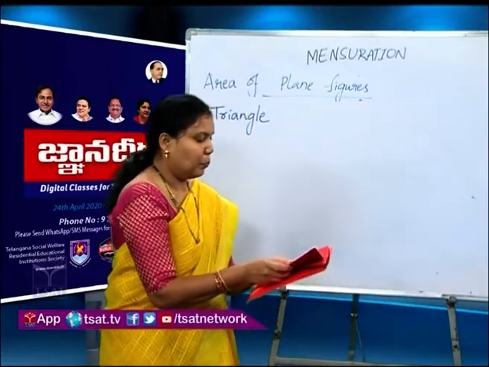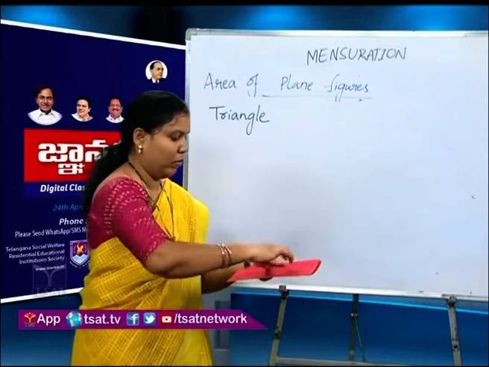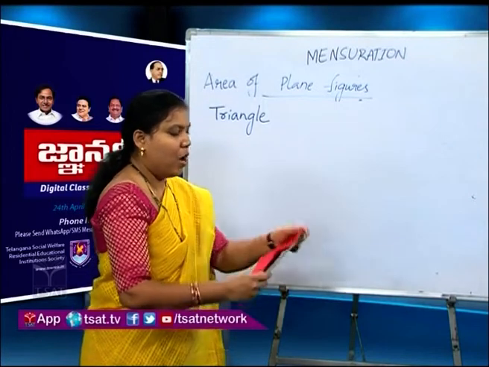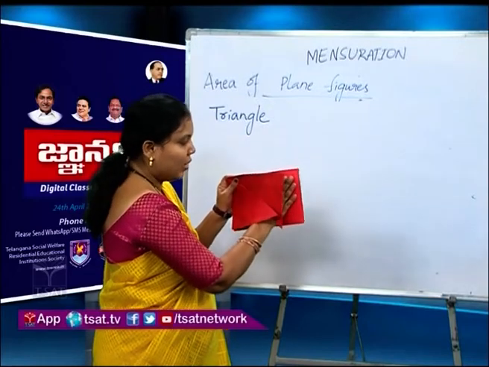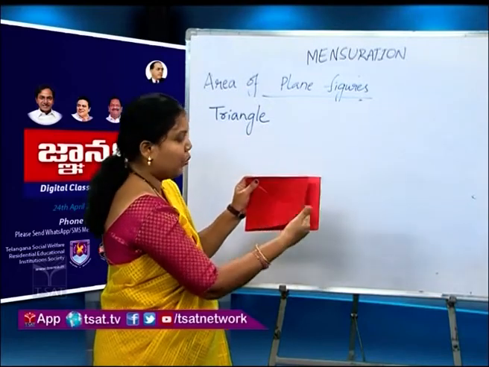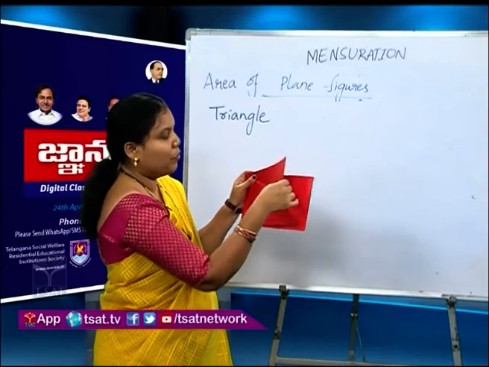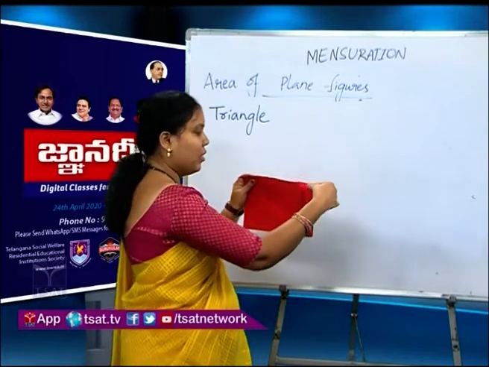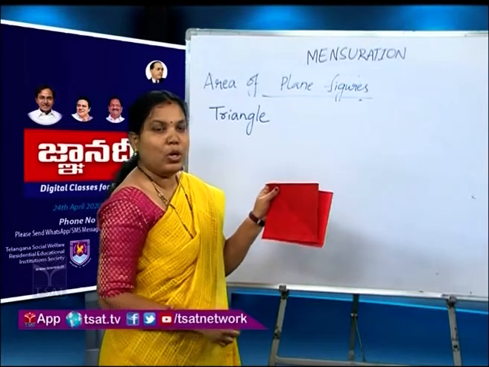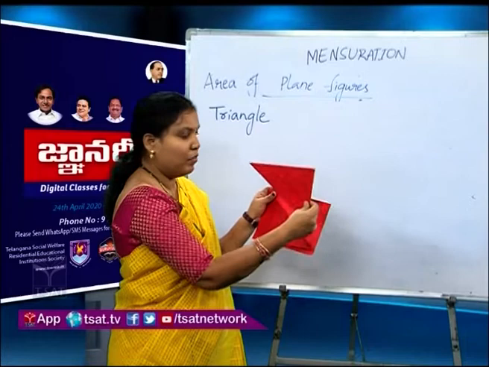And the area of this rectangle is equal to 2 times of area of triangle. Is it clear? Area of this rectangle is equal to 2 times of area of triangle.